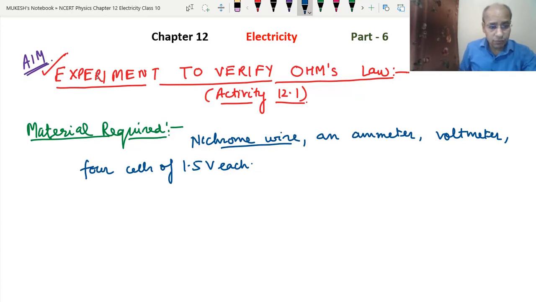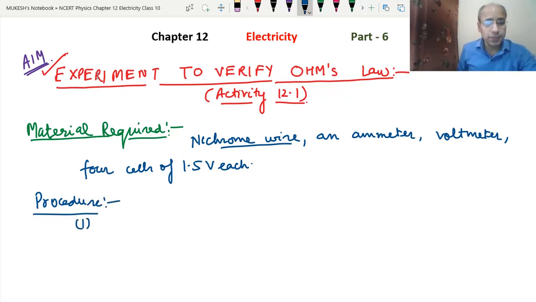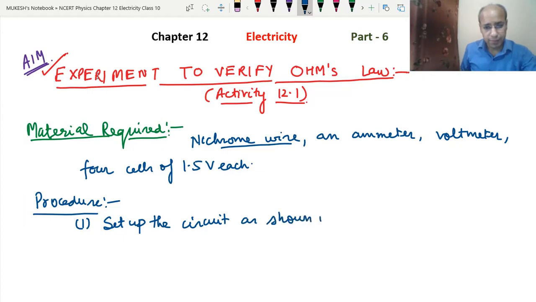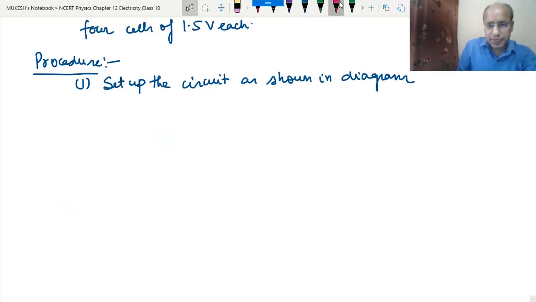Now the procedure: what will we do basically? This is the procedure, how we are going to do the experiment. First of all, we will set up the circuit as shown in the diagram. So what is the diagram for the circuit? Now let's make the diagram. See, this is the resistance wire.